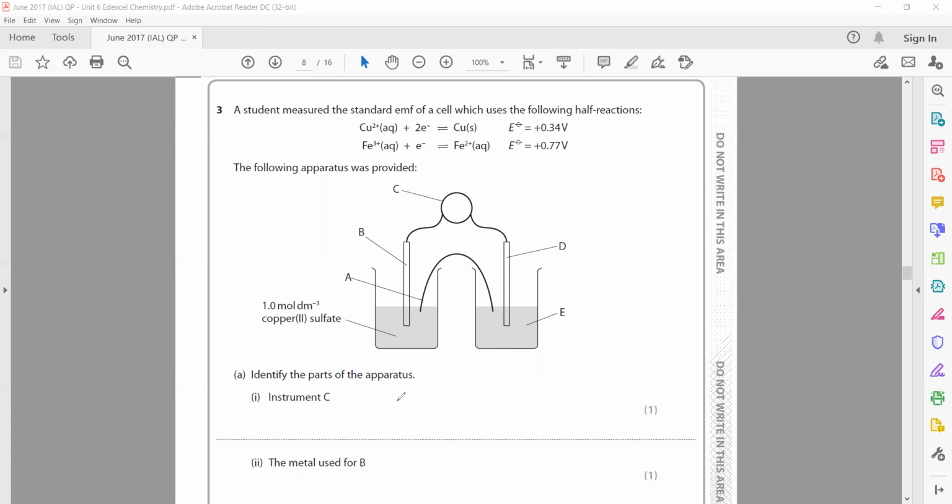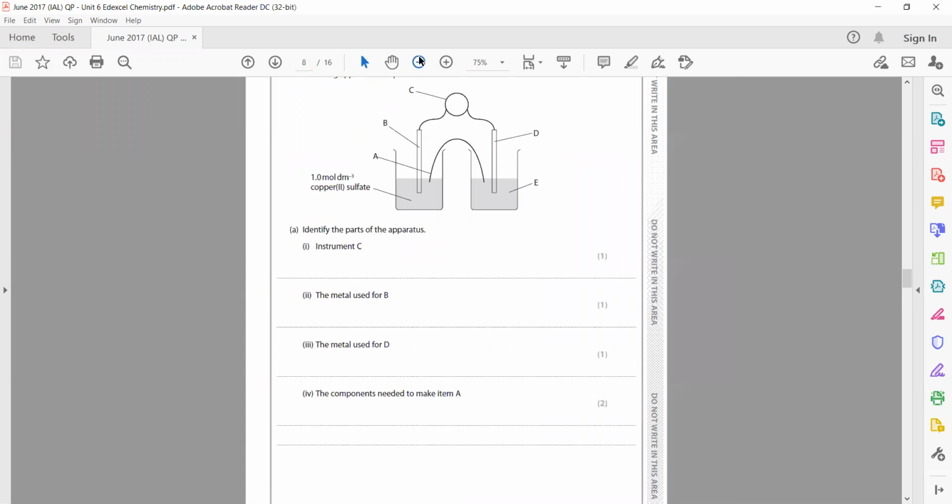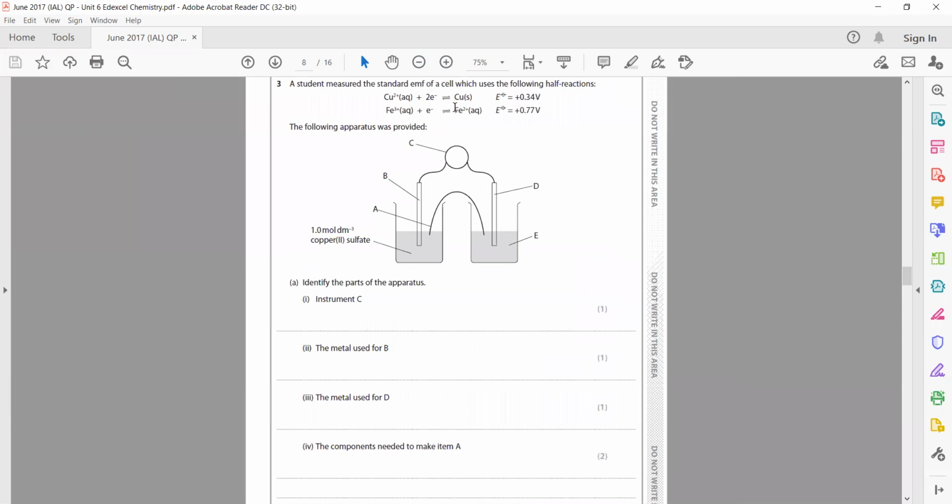Identify the part of the apparatus, instrument C. So what is instrument C? It is a high resistance voltmeter. Metal used for B: because we want electrode potential, when the reduction electrode potential is written, copper ion is changing into copper atom. So it means that we need copper atom.